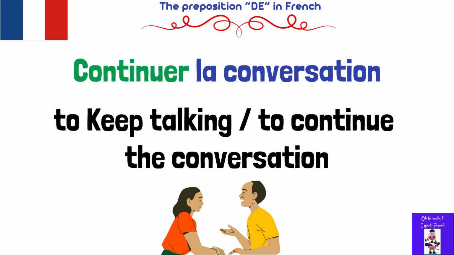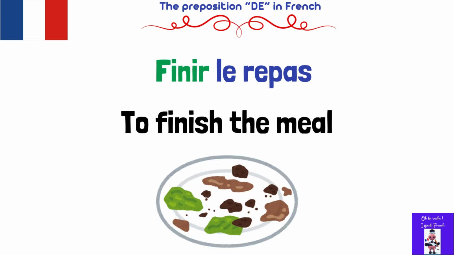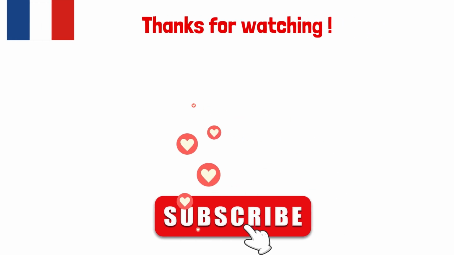But here, since we don't have a verb in the infinitive, we have a noun, we don't use de. Continuer la conversation. If you want to say, for example, to finish the meal, finir le repas.